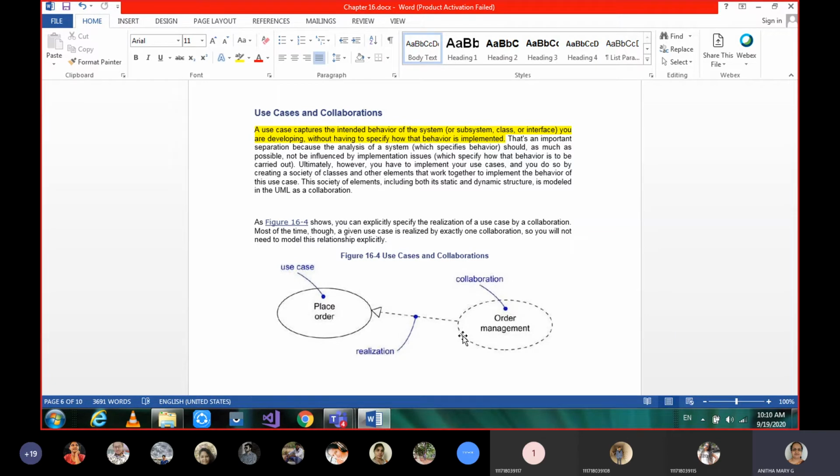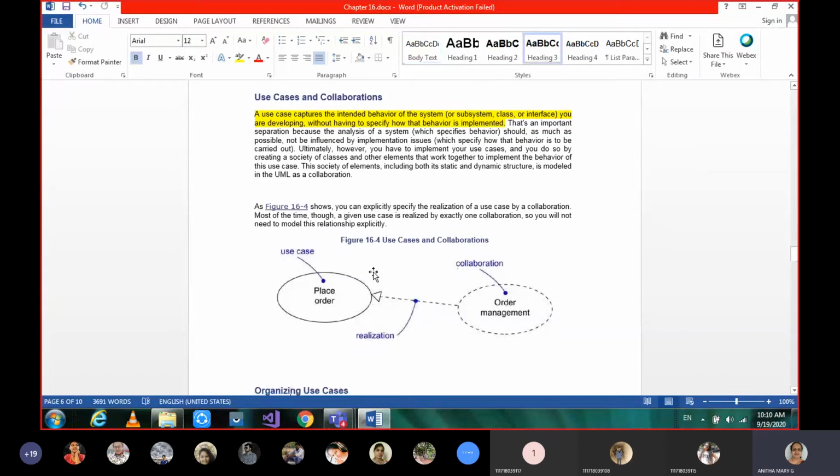All of them have to be collaborated, and they may also work in sequence. So let's see use cases and collaborations. Use cases capture the intended behavior of the system, what exactly the ATM system has to do, without specifying how that behavior is implemented. Throughout this chapter this point is emphasized, so please make a note of it.